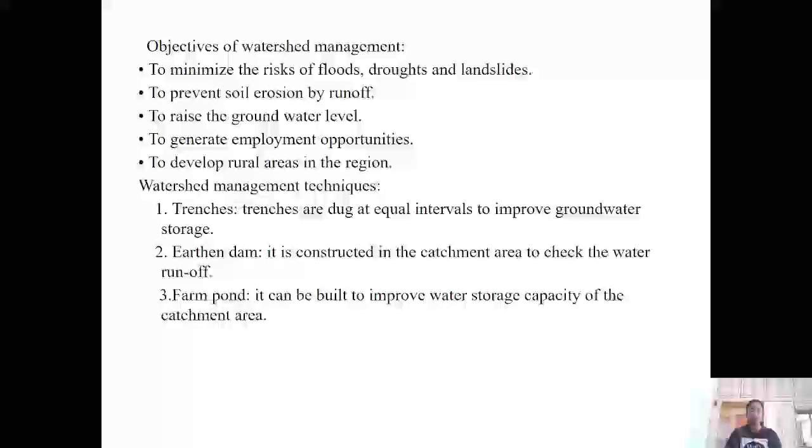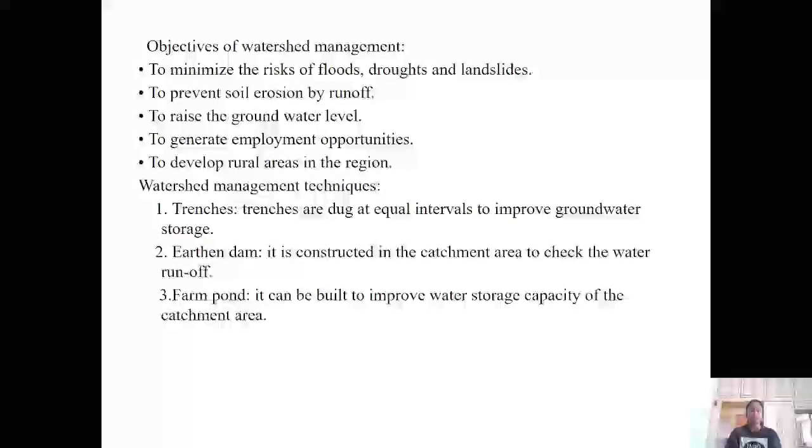Objectives of watershed management: to minimize the risks of flood, droughts and landslides, to prevent soil erosion by runoff, to raise the groundwater level, to generate employment opportunities, and to develop rural areas in the region.